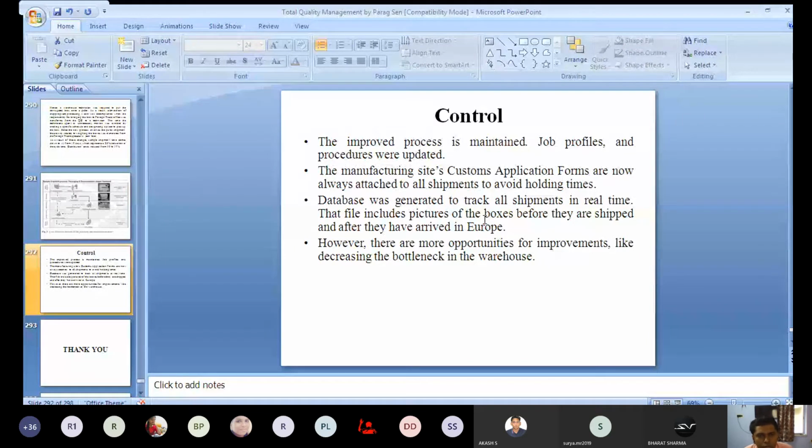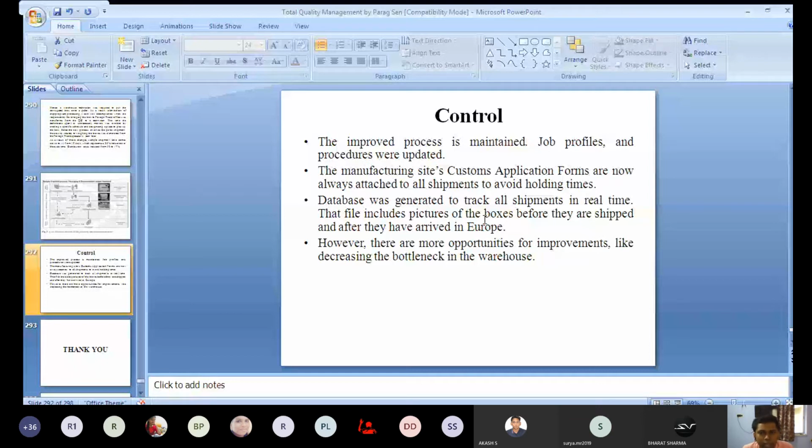Job profiles and procedures were updated. We have already seen that the procedures have been updated, but it is also very important that you update the job profile. That means the roles and responsibilities of a quality designer are being changed, and the technician's responsibility is also getting changed. The result is that the job profiles need to be updated for all.